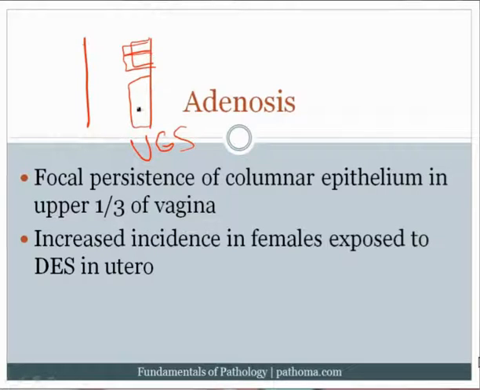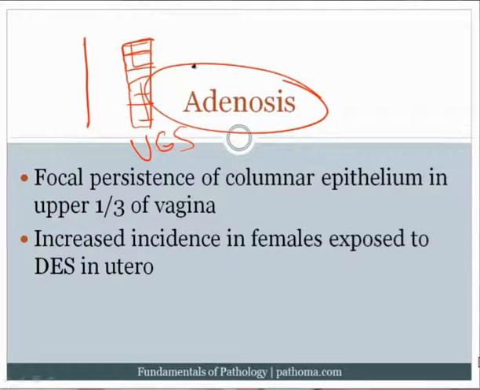So again, the lower two-thirds is squamous in fetal life, and the upper one-third is derived from the Mullerian duct, which is columnar. Now, what happens is that the squamous epithelium from this lower two-thirds actually replaces the columnar epithelium over the period of development, so that the entire vaginal canal in a normal female should be completely lined by squamous epithelium. So that is the background in which we can understand adenosis.